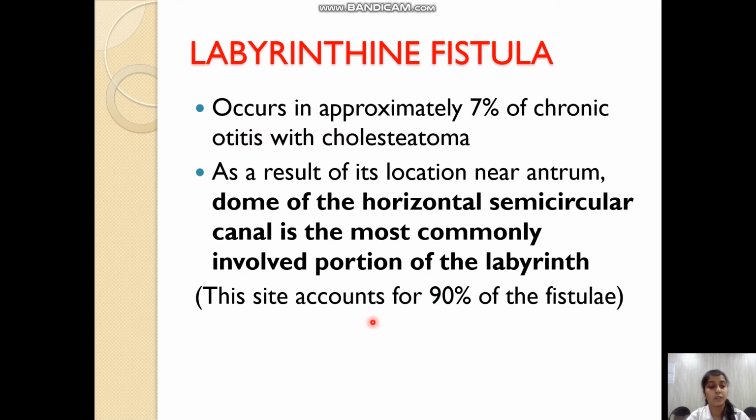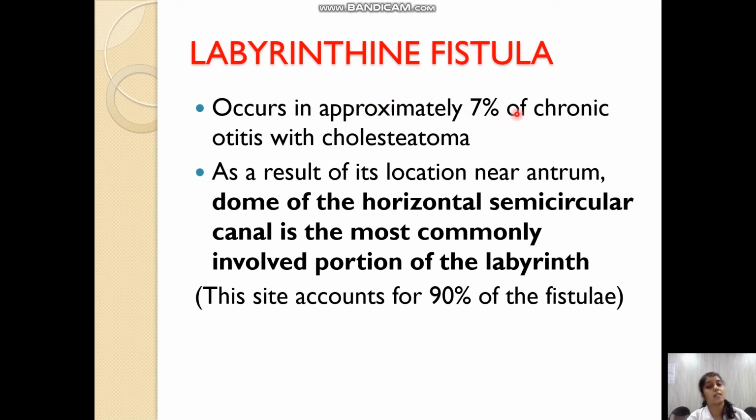Now going forward to another complication, which is labyrinthitis. The preceding condition before the occurrence of labyrinthitis is a labyrinthine fistula, that is, the bone of the labyrinth is eroded. As we all know, the inner ear is made of the bony and the membranous labyrinth. Bony labyrinth is covering the membranous labyrinth. Whenever this bony labyrinth is eroded by the disease process, then the condition is said to be a labyrinthine fistula.